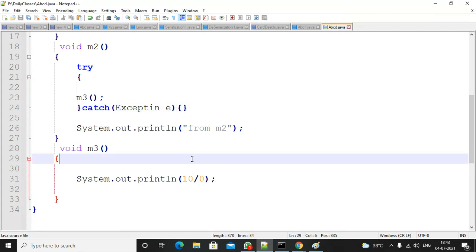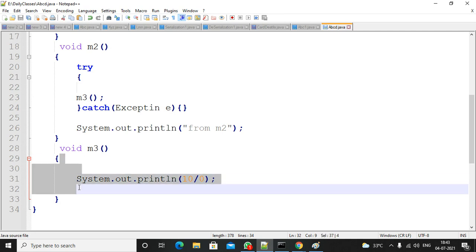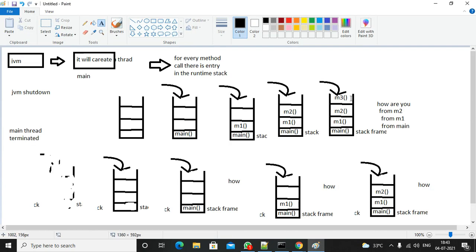See, first the exception is raised at line number 31. First it will verify whether there is any exception handling code. Exception handling code is not there. In this case, it won't print this statement, because the exception is there and exception handling code is not there.